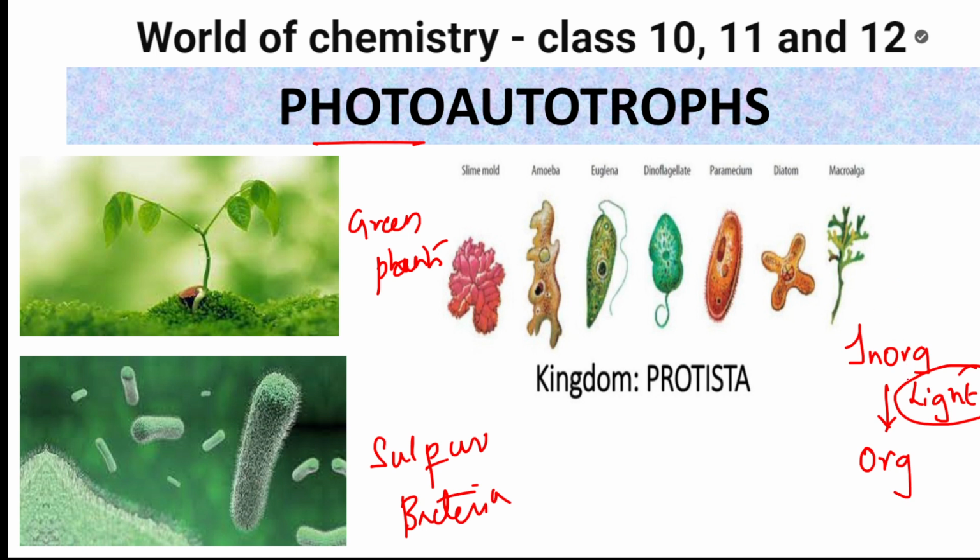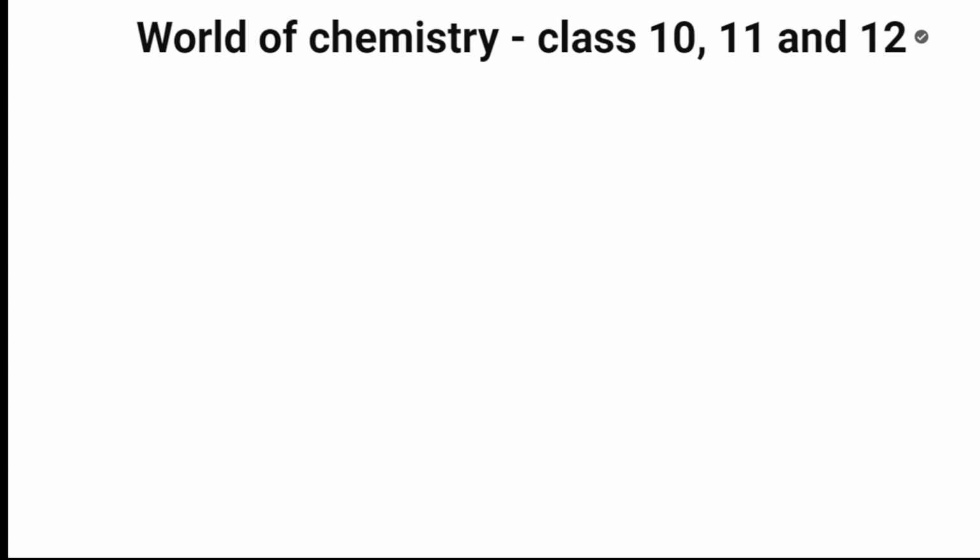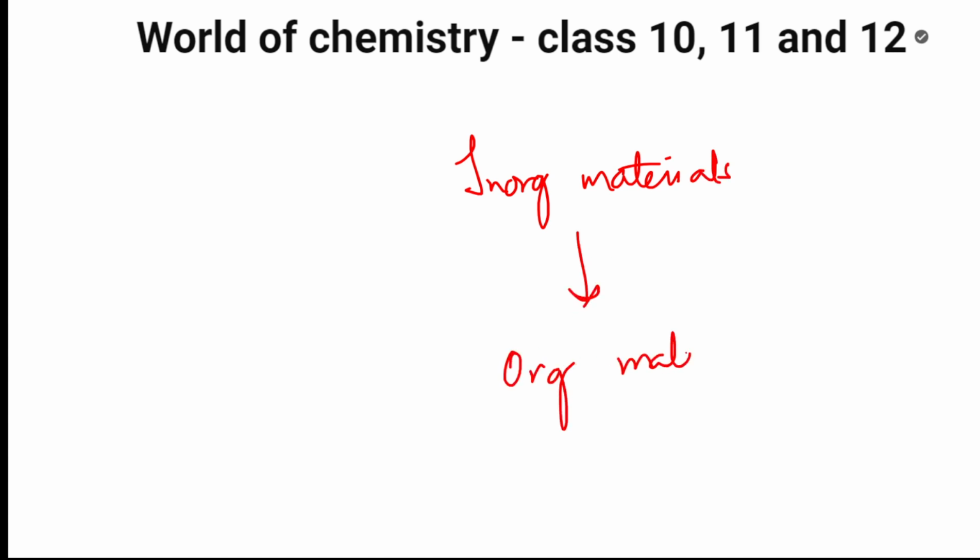So this light is providing the energy source to convert inorganic into organic material. This is photoautotrophs. In photoautotrophs, inorganic material, like carbon dioxide, is converted to organic material. And what is the source here? The source is photo, the source is light, or the sunlight.